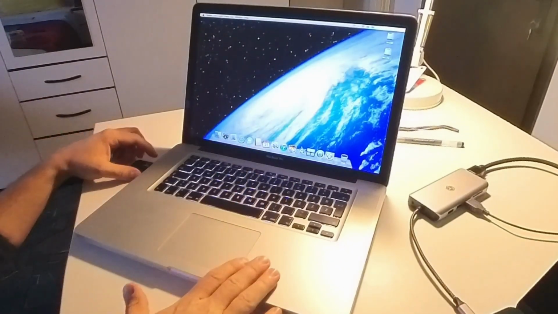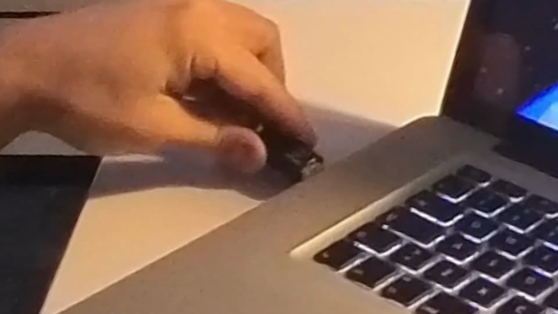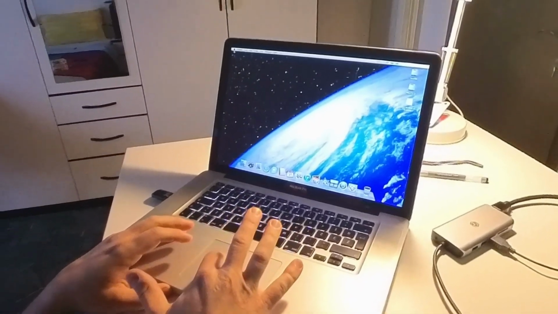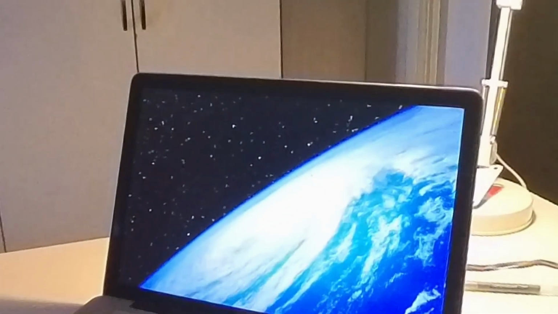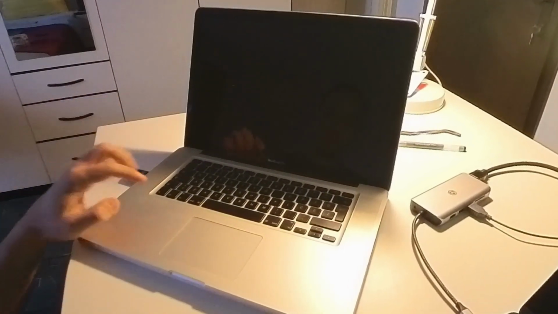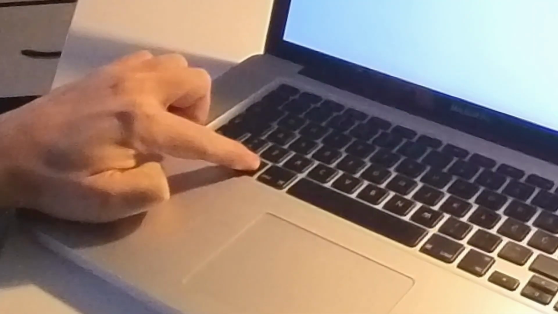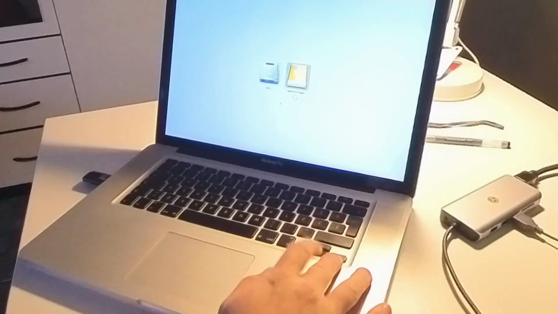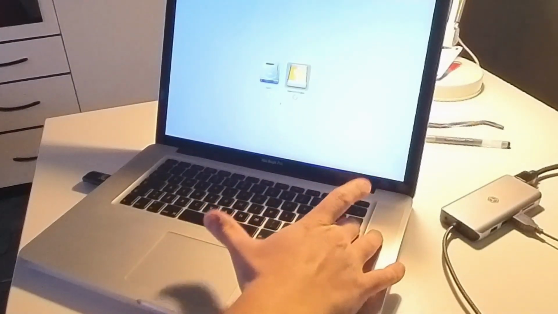So I will try to get out the USB and then put it back in a few times. Here we go. It is here. Okay. Now I go to restart the computer. And when we hear the sound, we press the Alt button and hold it. And here it is. Now I go with the arrow keys here. I can press enter.